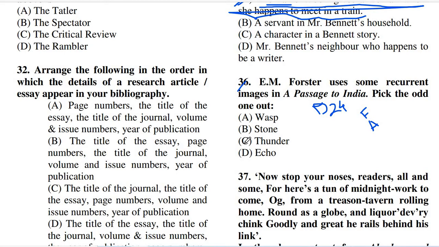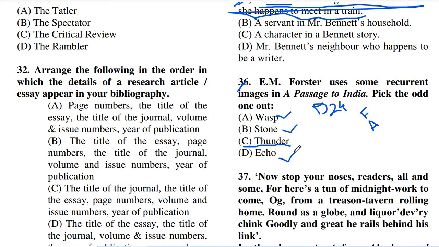So we have to tell the odd one, and the answer of question 36 is option C, that is thunder. So this is not a recurrent image in the novel A Passage to India. There is the image of wasp in A Passage to India, there is stone, and there is also echo.